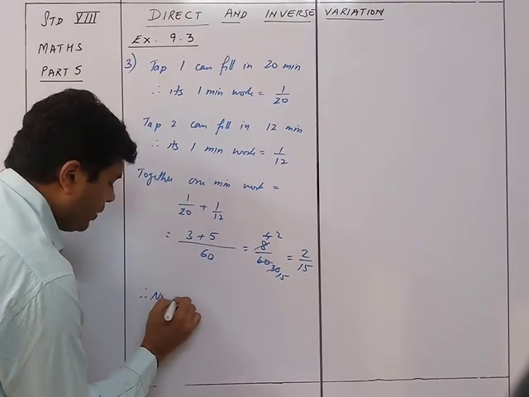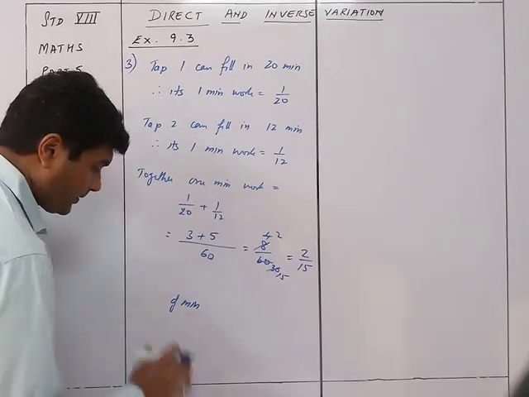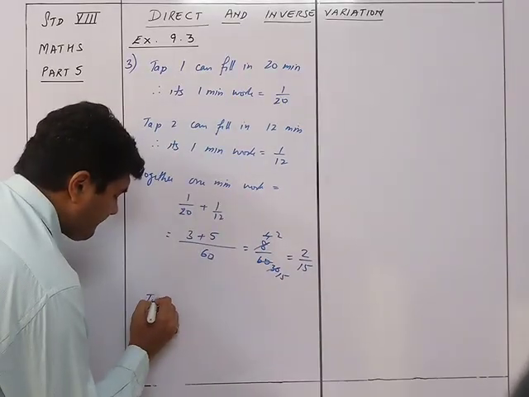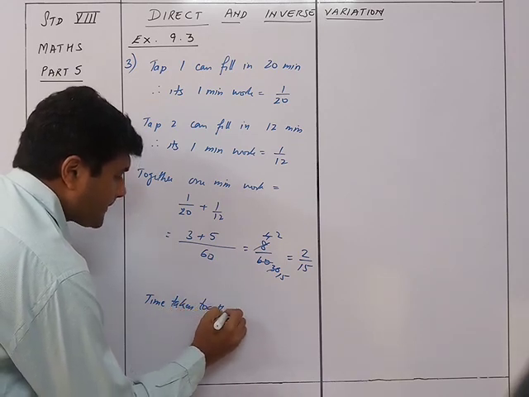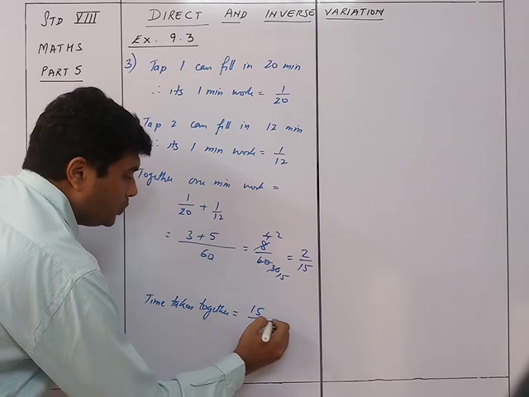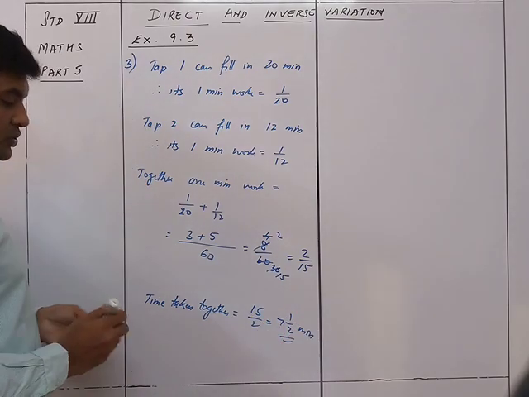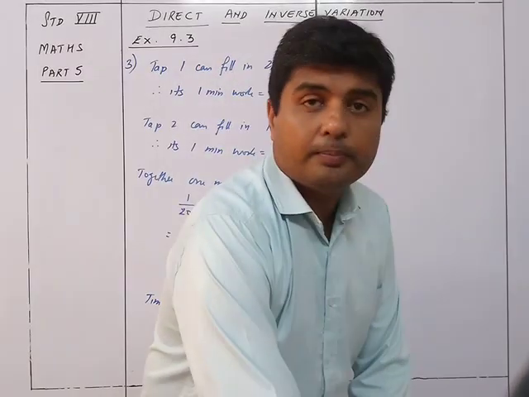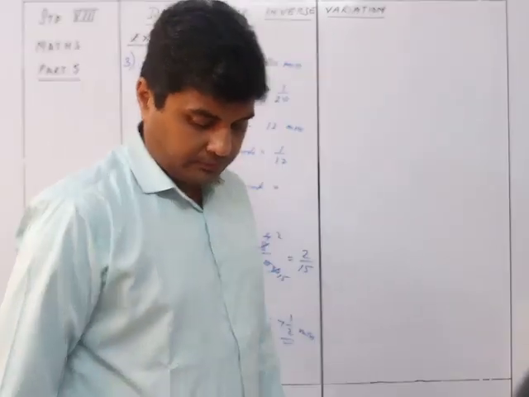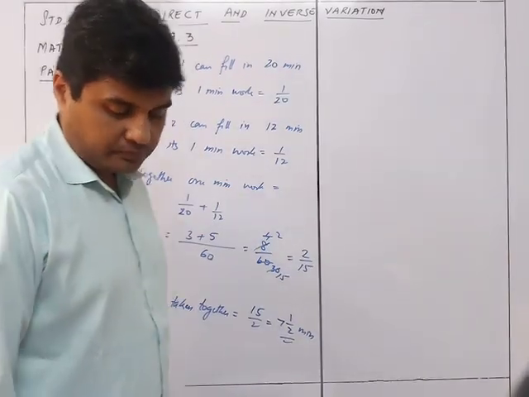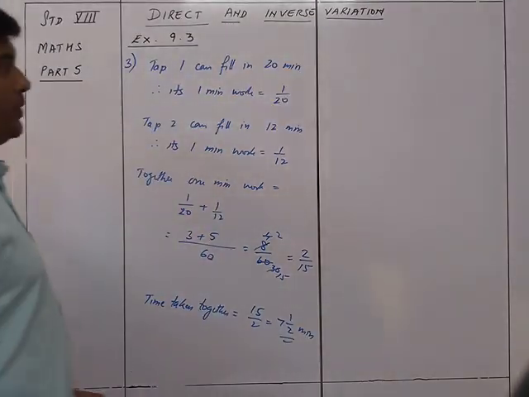Therefore, the time taken together is 15 upon 2, which is 7.5 minutes for both of the taps together to fill up the tank. So this was sum number 3. We now move on to sum number 4.